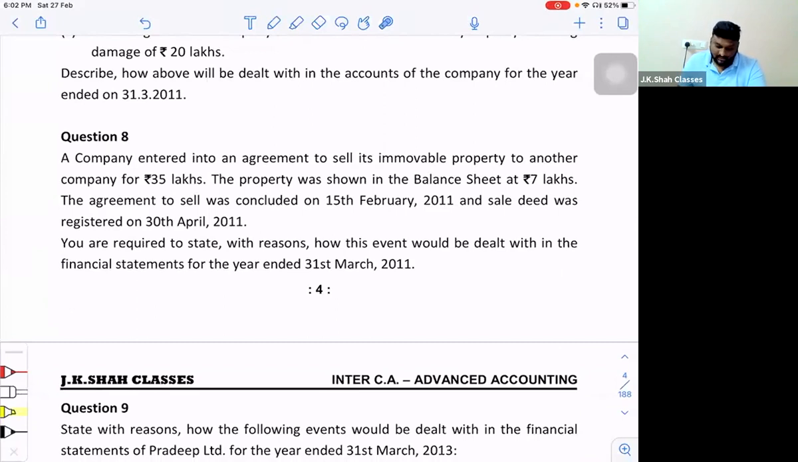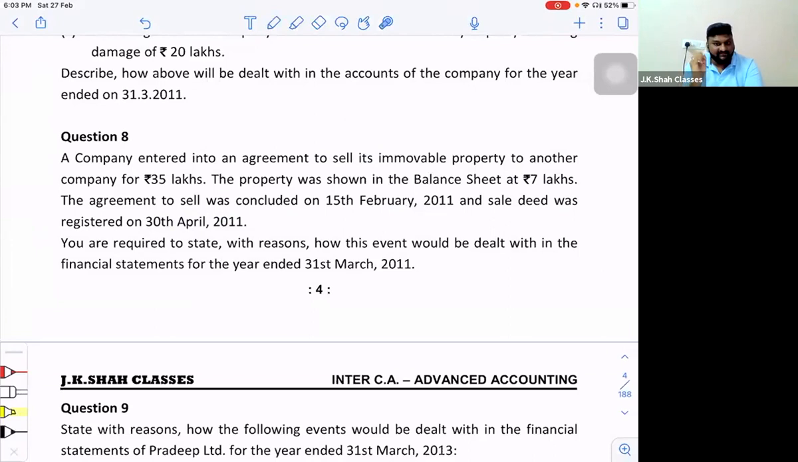Question number 8. A company entered into an agreement to sell its immovable property to another company for 35 lakh rupees. So already they have entered into the agreement. The property was shown in the balance sheet at only 7 lakh rupees. The agreement to sell was concluded on 15th February 2011. Agreement has already been entered by both the parties, right? And the sale deed was registered on 30th of April.